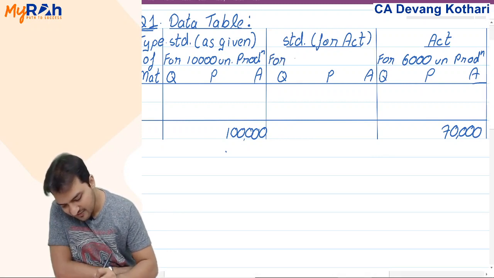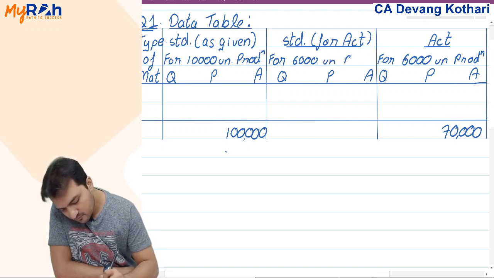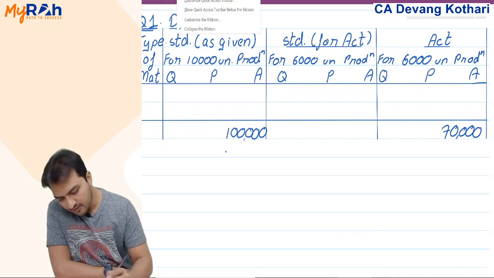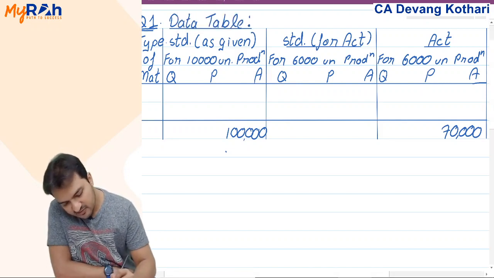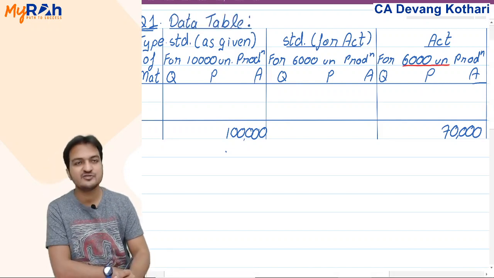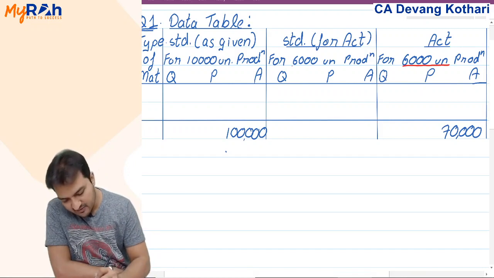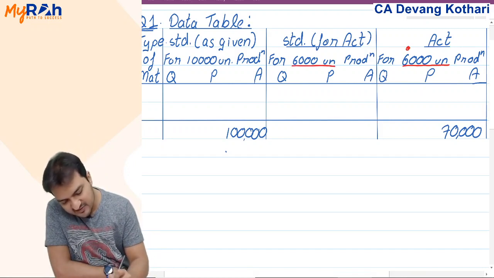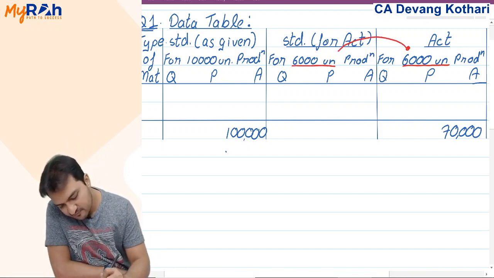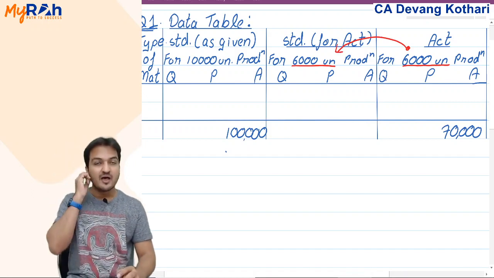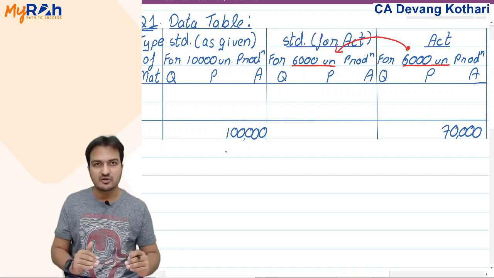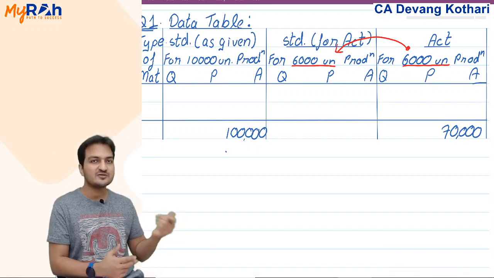Standard for actual was created for 6,000 units production, meaning this 6,000 units, which is your actual production, you bring over here and you make a standard for that 6,000 units. Now how do you make standard for 6,000 units?